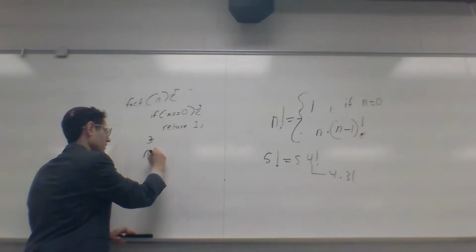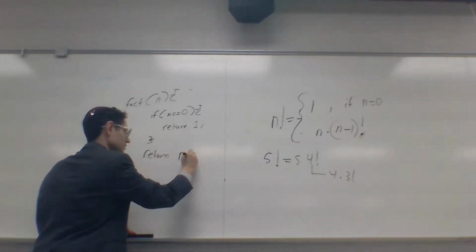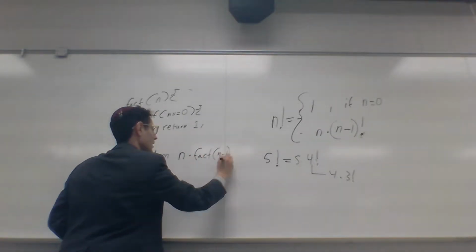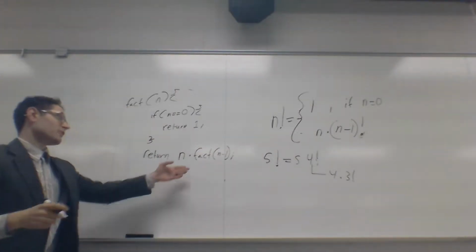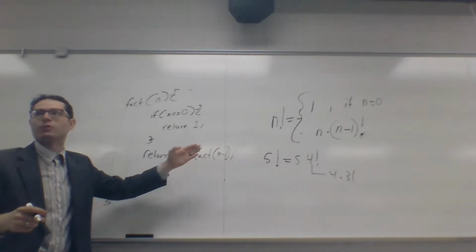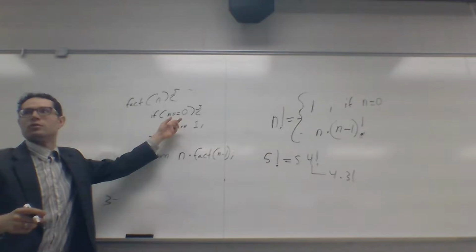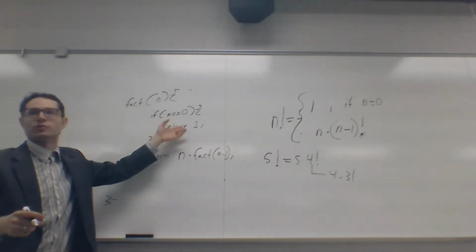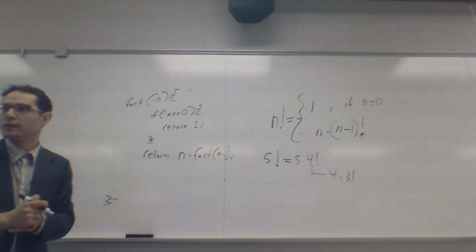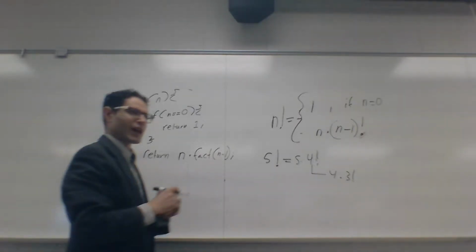Otherwise, we execute the recursive case, which is return n times fact of n minus 1. The reason this doesn't produce an infinite loop is, if we pass in 5, this will call 4, which will call 3, which will call 2, which will call 1, and 1 will call n equal to 0, which will return 1, and so it will start a whole chain of returns up the call chain. Okay, so that's factorial.